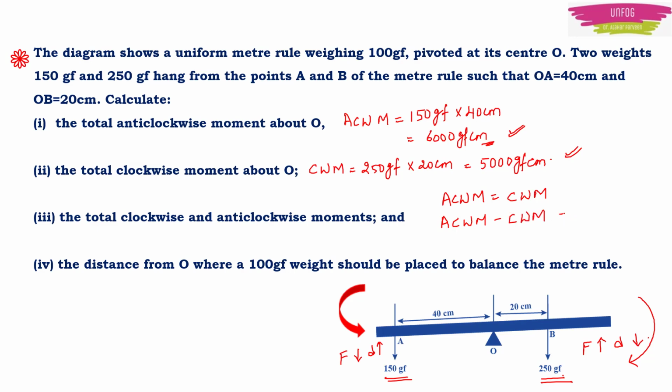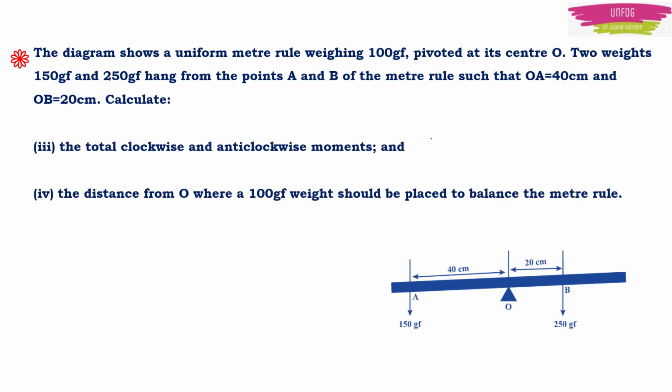So this will be equal to 6000 GF centimeter minus 5000 GF centimeter. So this will be equal to 1000 gram force centimeter. So this is the answer.